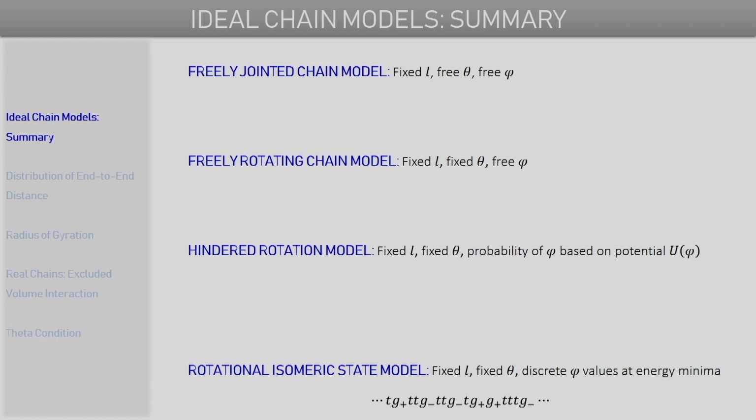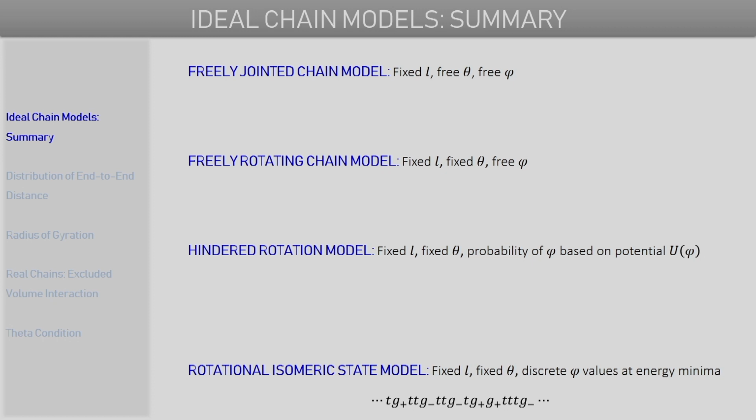To summarize, in the last lecture we covered four models of ideal polymer chains. The simplest model was the freely jointed chain model, where the bond length was fixed, but the bond angle and the torsion angle were allowed to have any free value. This was the most flexible model among the different models that we studied, the simplest one as well, but of course the least realistic one.